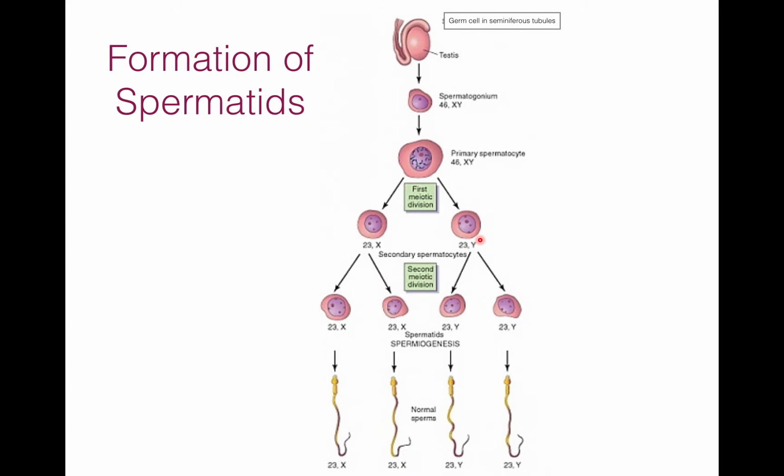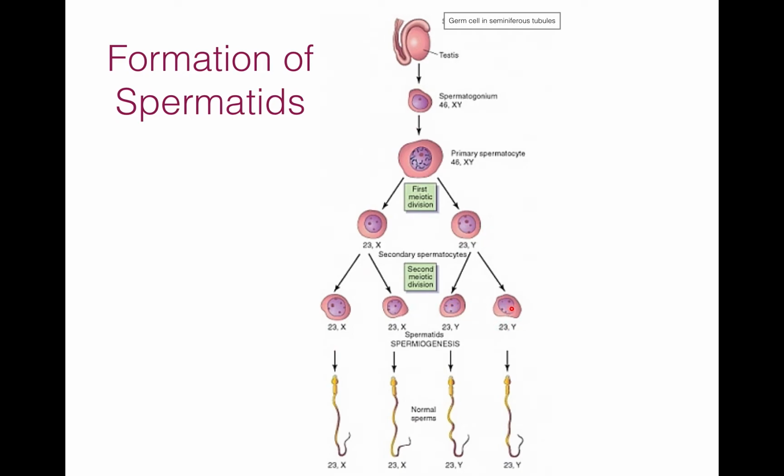Then each secondary spermatocyte divides to form two spermatids. This is the second meiotic division, and this time there is no reduction in chromosome number. So it's again haploid. So again we see germ cells in seminiferous tubules are diploid, spermatogonia is diploid, primary spermatocyte is diploid, but secondary spermatocyte is haploid.